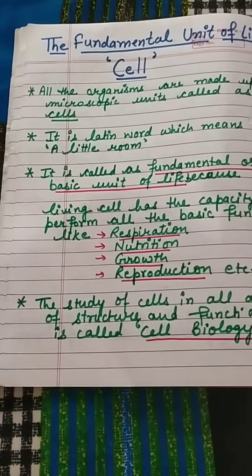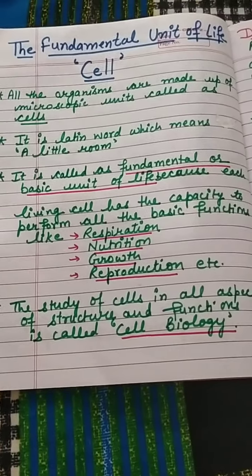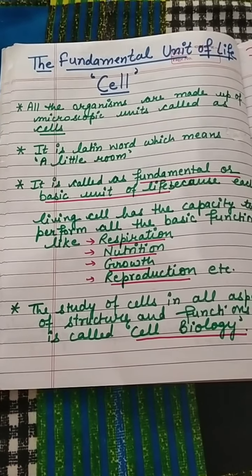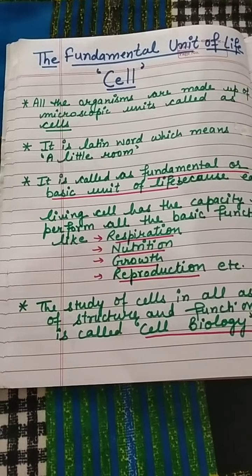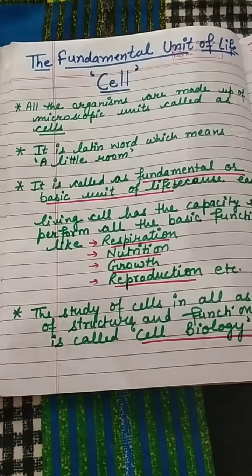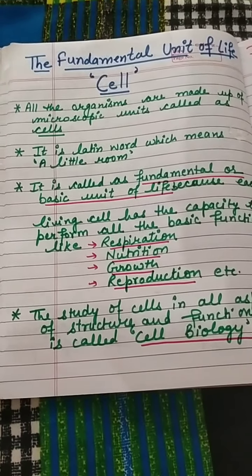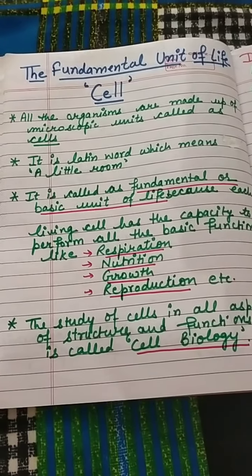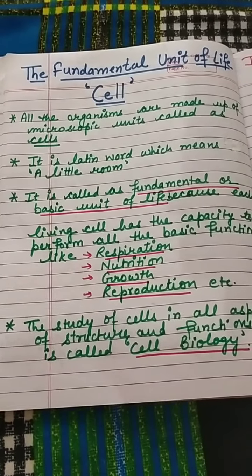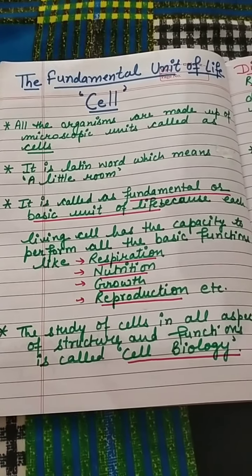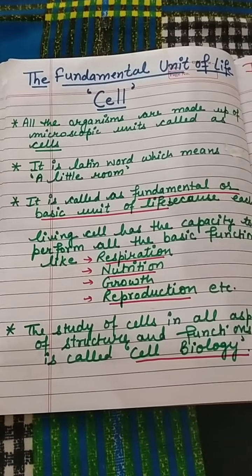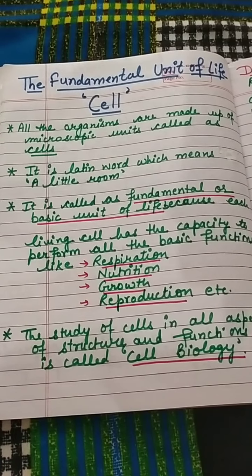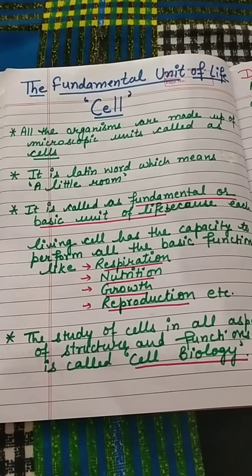Good morning, everyone. Now we will start with the next chapter that is called the fundamental unit of life, means cell. All the matter, which occupies space and has mass, means all the non-living matter, is made up of the basic unit called the atom. But all the living organisms are made up of the smallest microscopic unit called the cell. And the term cell is a Latin word which means a little room or a little compartment.